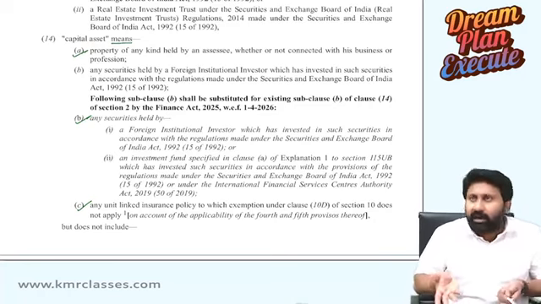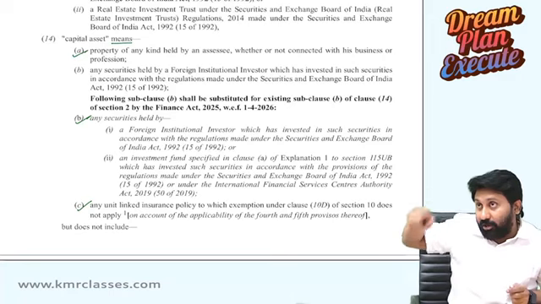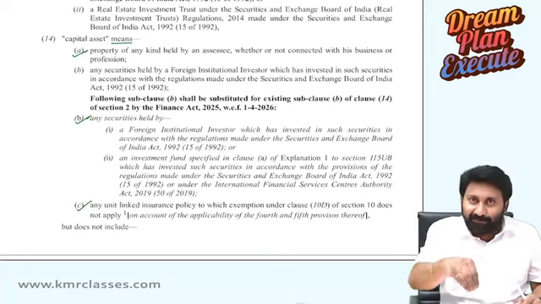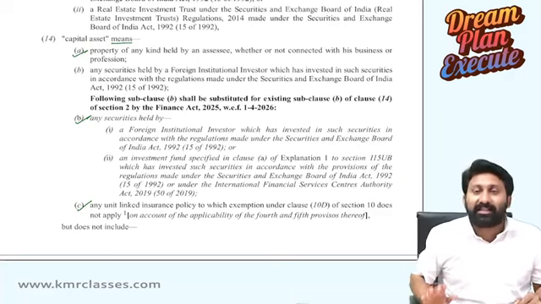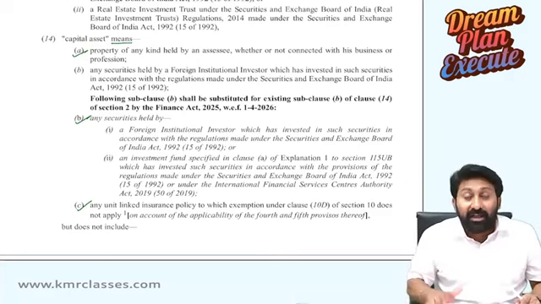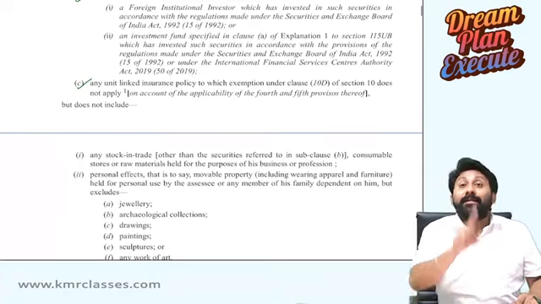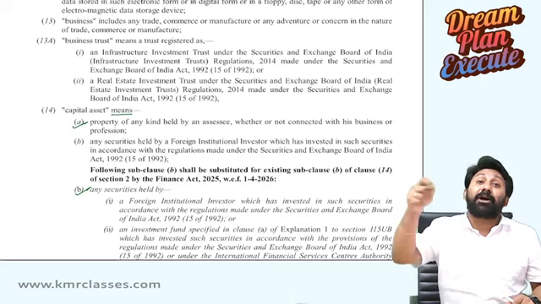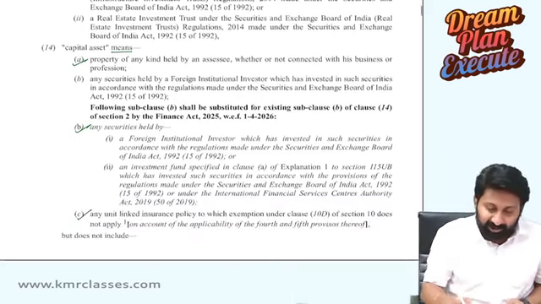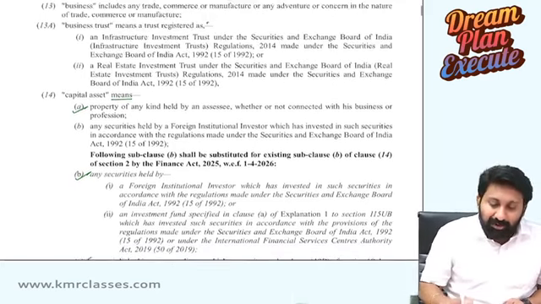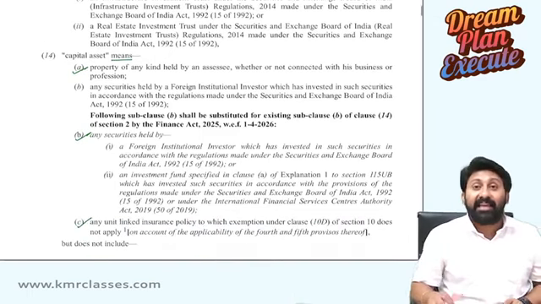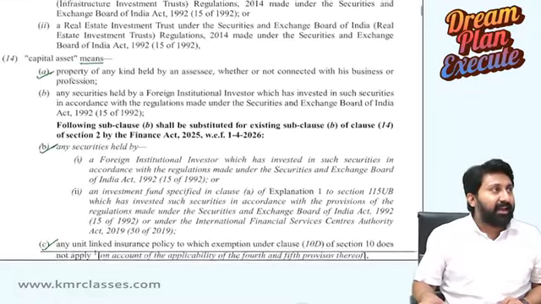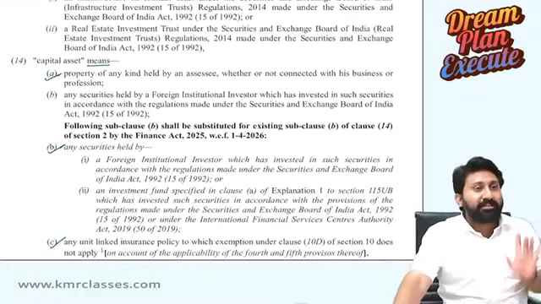As an exhaustive definition, means itself means don't include anything other than these. Then why are you telling it intentionally? That is because section 2 clause 14 subclause A created a legal ambiguity. Legal confusion was created. To relieve that confusion, the definition was given that way.